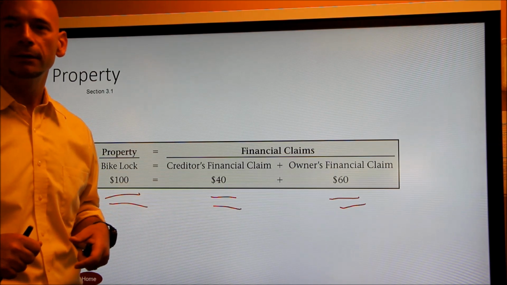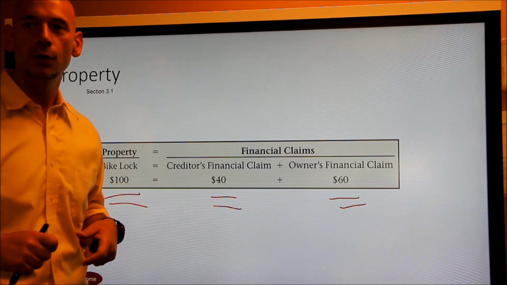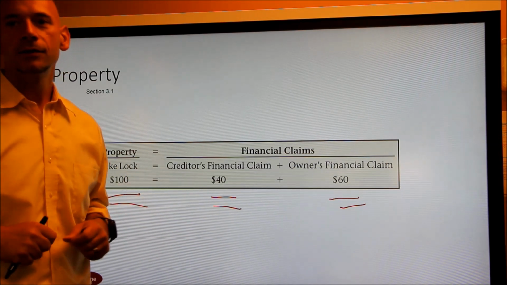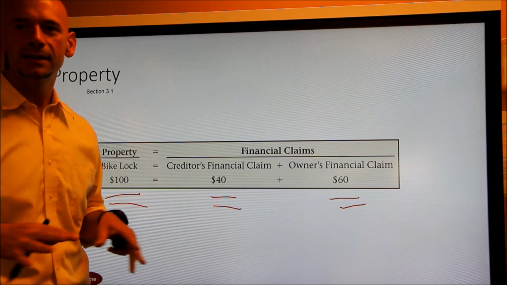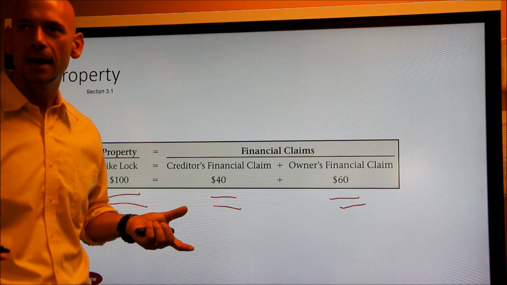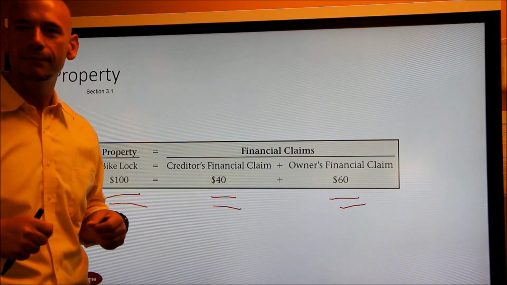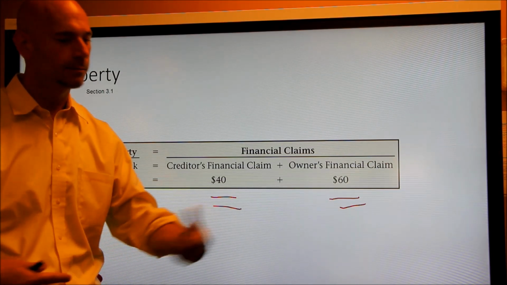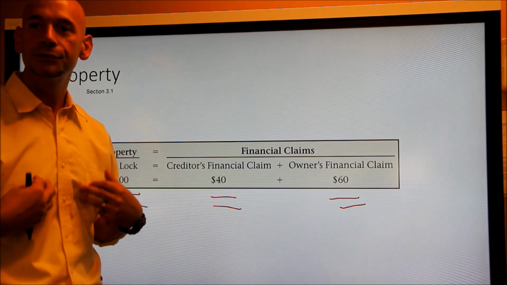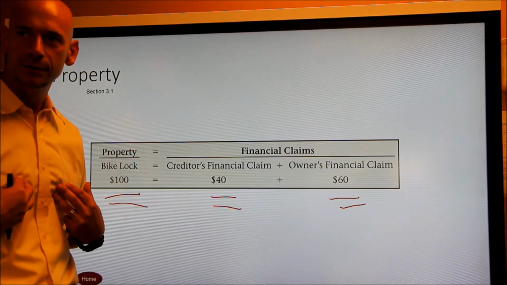Well, guess what? We don't really like riding bikes anymore. Now it's time for us to go ahead and sell our bike lock. So we go on Craigslist or wherever we go to sell our bike lock, and we do it, and somebody says, yeah, I'll buy it for $100. So they come and they pay us, and they give us $100. We exchange, I buy a bike lock, we got $100. Do we get to keep that full $100?